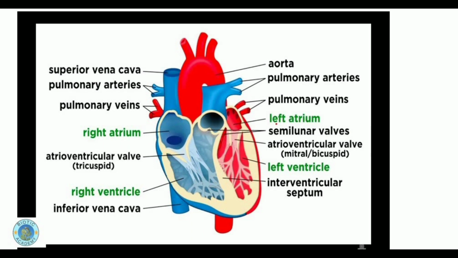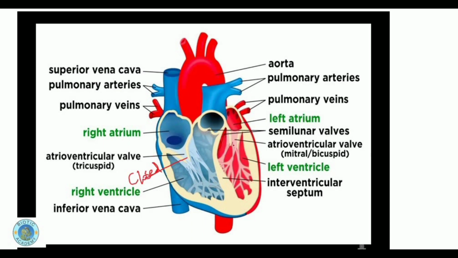The right atrium and the left atrium both are getting filled with blood at the same time. Simultaneously the process is occurring over here. When the blood is filling both chambers, at that time there is a valve you can see over here that is called the tricuspid valve. This valve is closed at that time at both of the places. Here this atrioventricular valve or bicuspid valve will get closed until the blood is getting filled in both chambers.